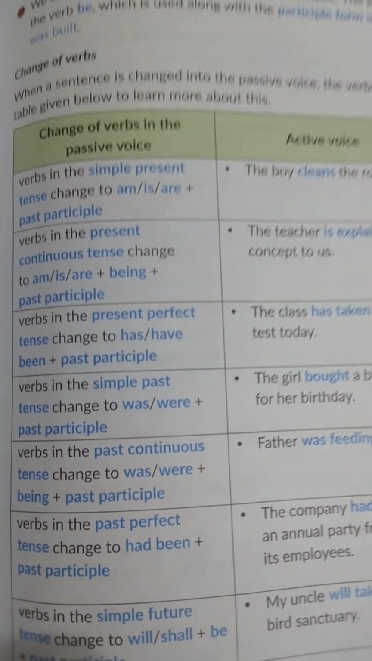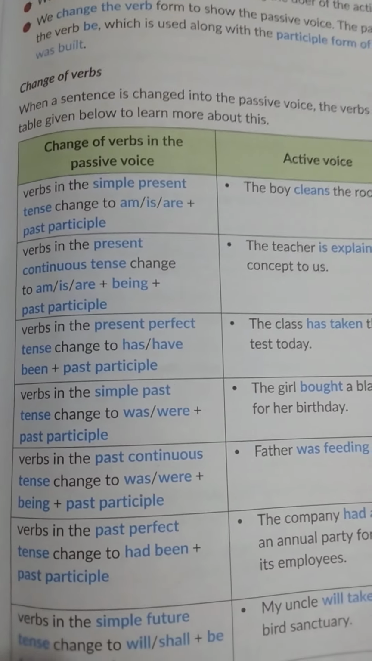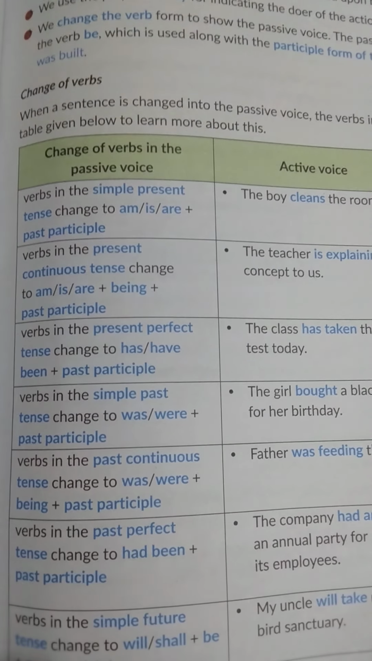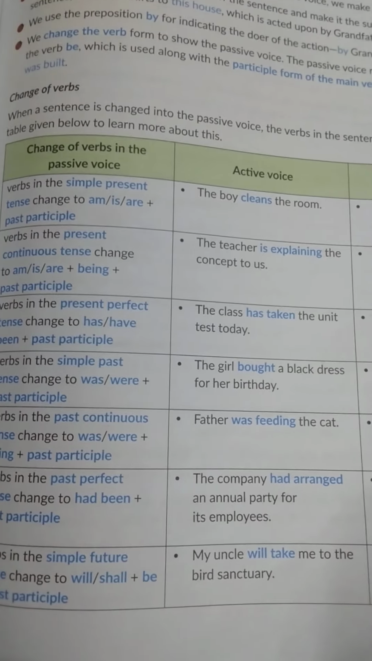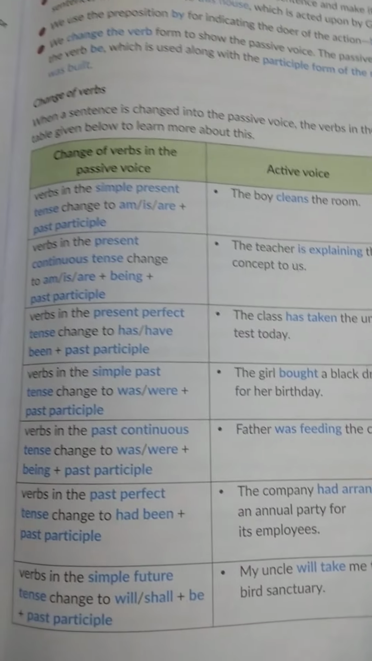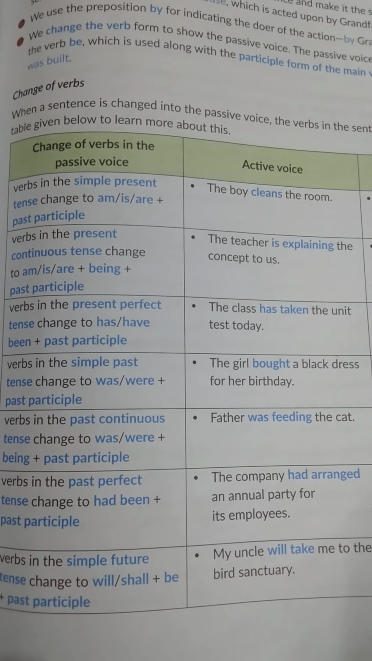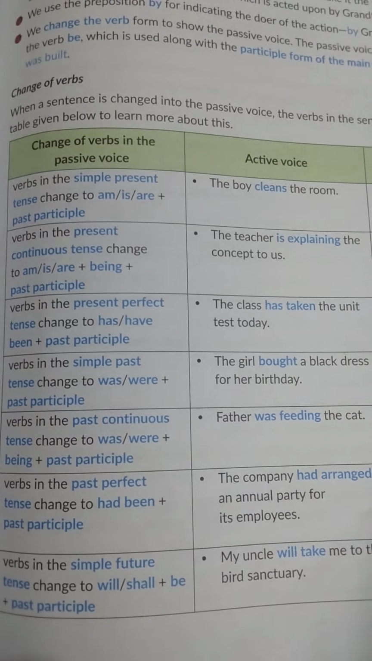So there are some important things mentioned here, that is, verbs in the simple present tense change to am, is, are plus past participle. Past participle means third form of the verb. Like if you say go, went, gone. Go is V1, went is V2 and gone is V3. This V3 is also called the past participle.